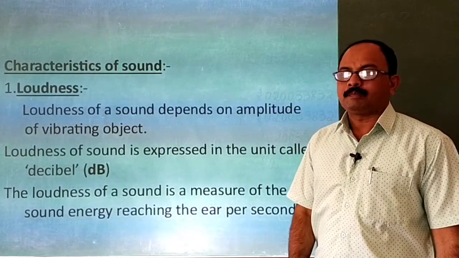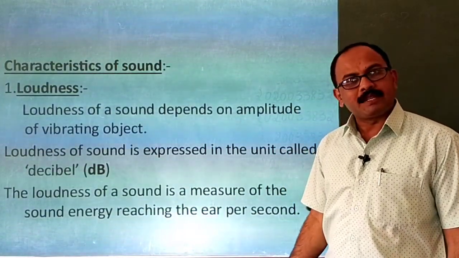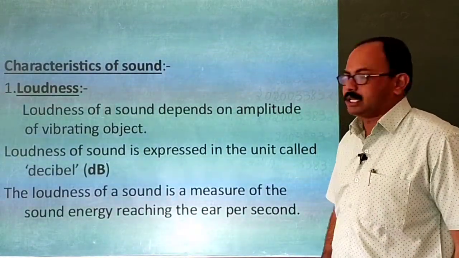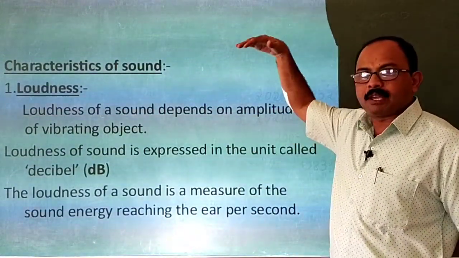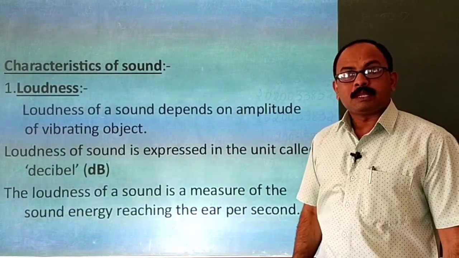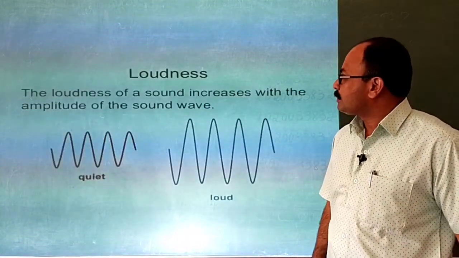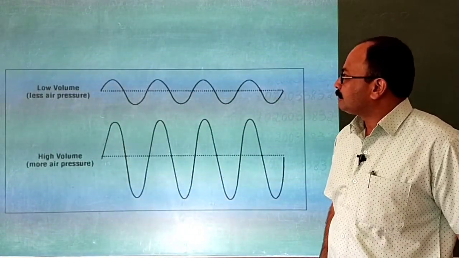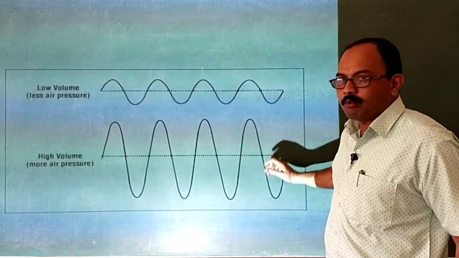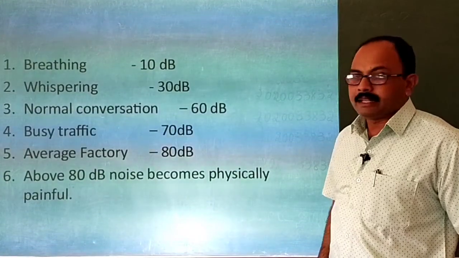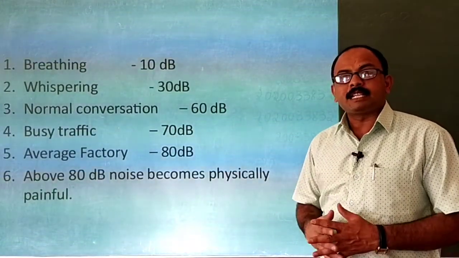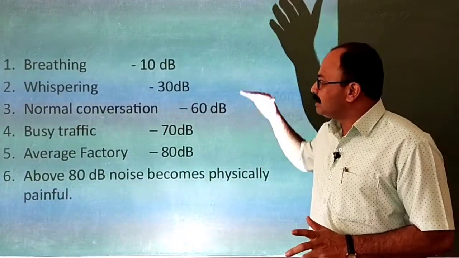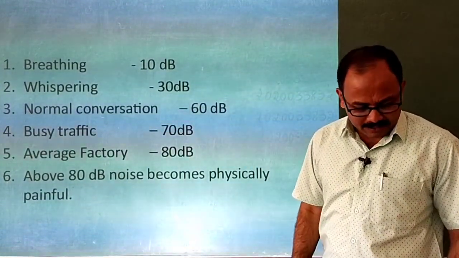Characteristics of a sound. Loudness of a sound, as we have discussed yesterday, depends on amplitude, children. If the height of the wave becomes more and more, the loudness becomes more. This is quiet, this is louder. This is low voice, this is high voice. Then, the loudness is expressed in terms of decibels. Breathing is 10 decibel, etc. We have seen, children.